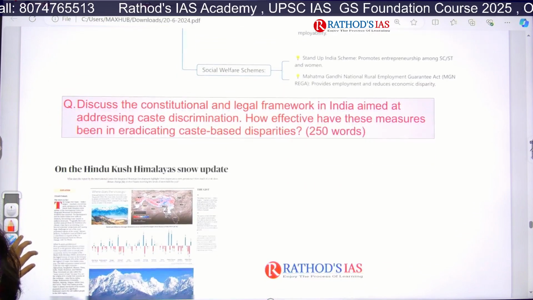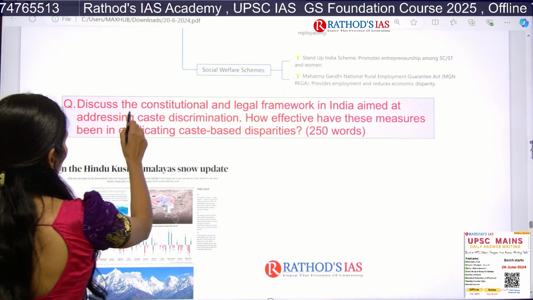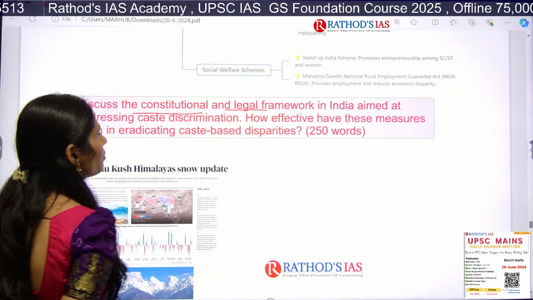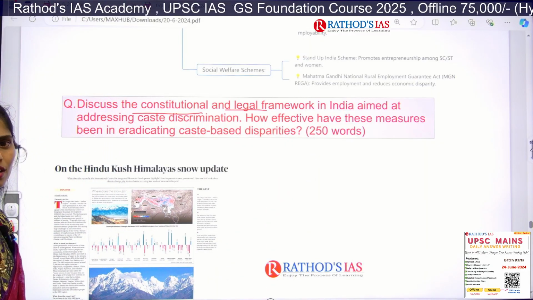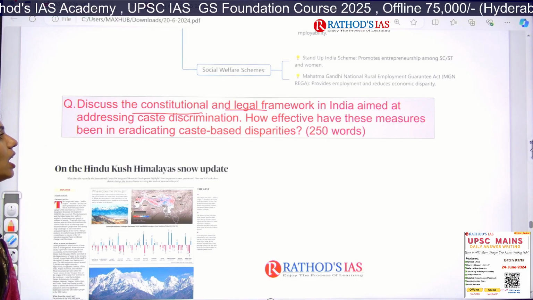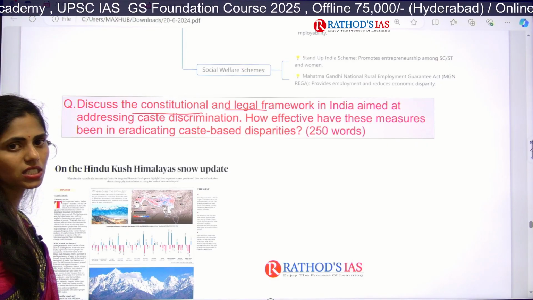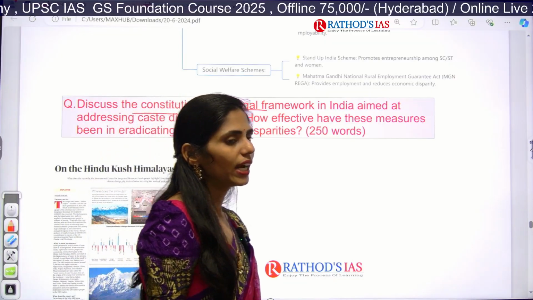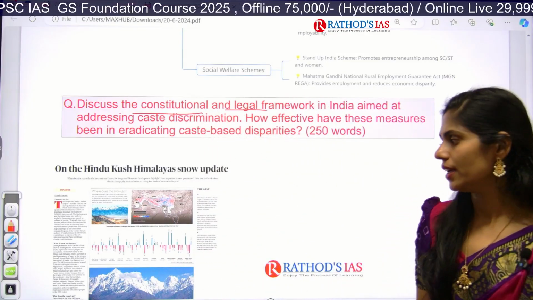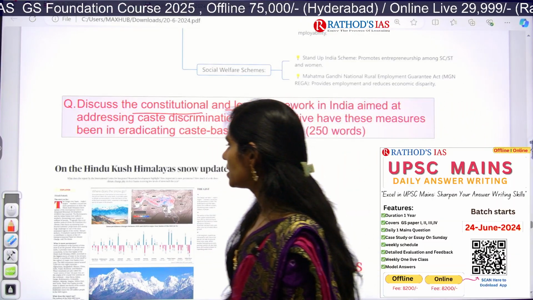And if you see one mains question, it is: discuss the constitutional and legal framework in India aimed at addressing caste discrimination and how effective these measures have been in eradicating caste-based disparities. So try to write an answer for this question. Don't forget. Yes. Now let us see the next topic.